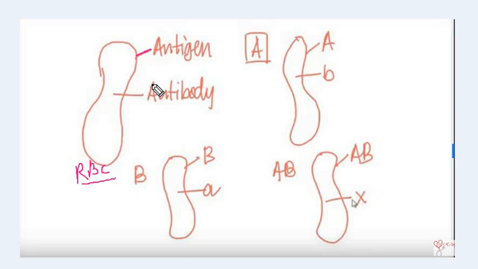On the surface of the blood cell antigen is present, while in the plasma antibody is present, and blood group is named on the basis of antigen. If you have antigen A, then your blood group is A. If you have antigen B, then your blood group is B. Another thing we have to remember is that antigen and antibody are opposite to each other. If you have antigen A, then antibody will be B. If you have antigen B, then antibody will be A.